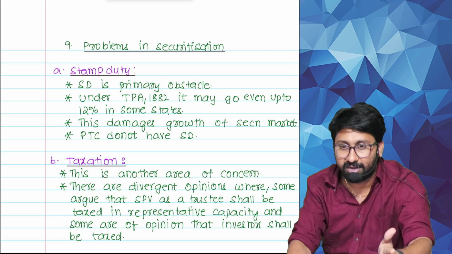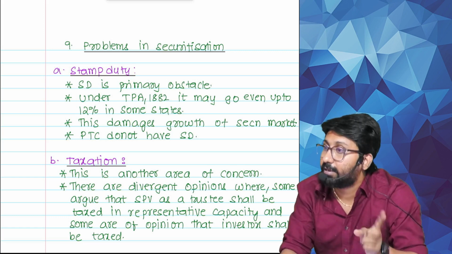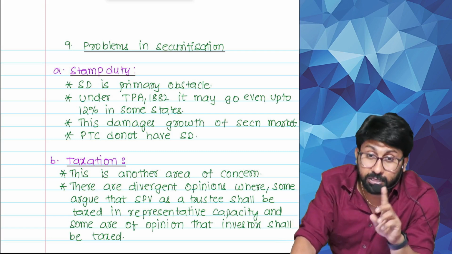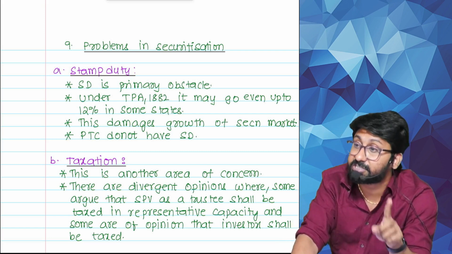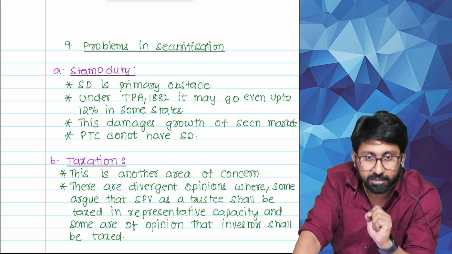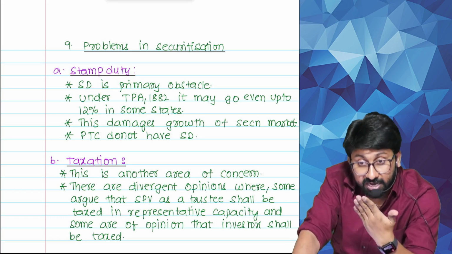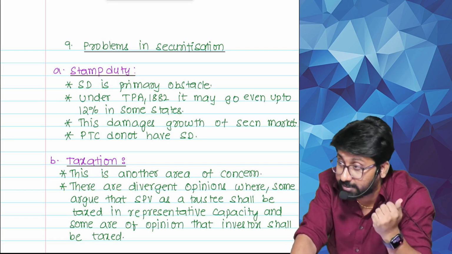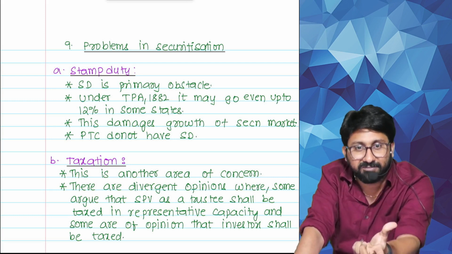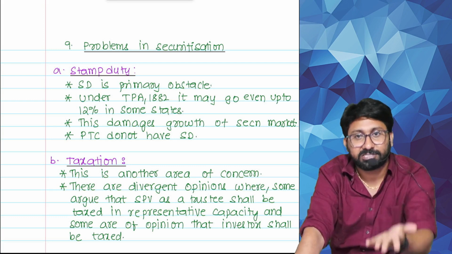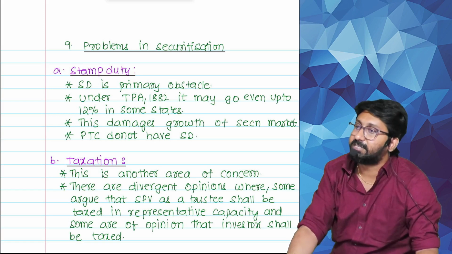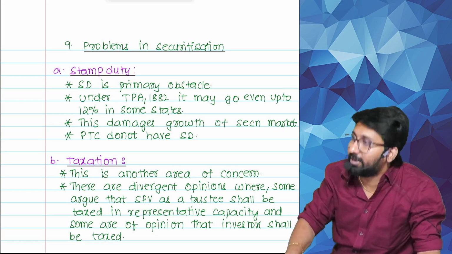It's a certificate, which doesn't have stamp duty. PTS will have stamp duty. In various states, various stamp duties are there. Andhra Pradesh stamp duty is 8% on PTS. Understanding? Some states have as high as 12% PTS stamp duty charges. Means if out of 100 rupees I get a profit of 10 rupees, your stamp duty is how much? 12 rupees. Then how will the markets develop? That's a problem in India.